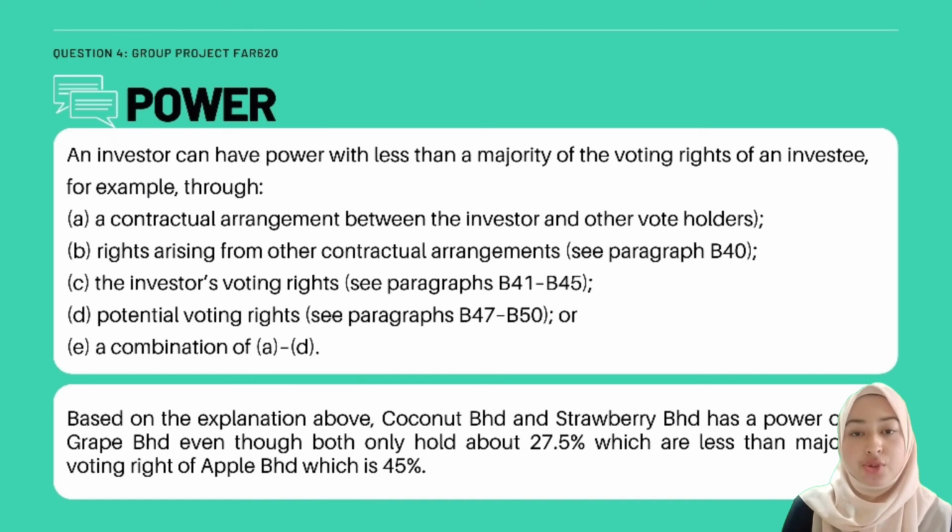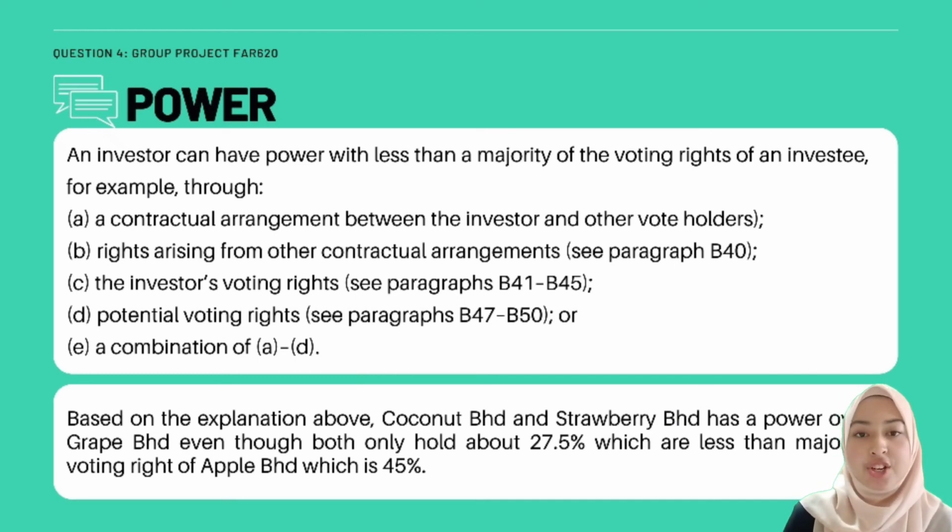For example, through: A, a contractual arrangement between the investor and other vote holders. B, rights arising from other contractual arrangements. C, the investor's voting rights. D, potential voting rights. Or E, a combination of A until D.